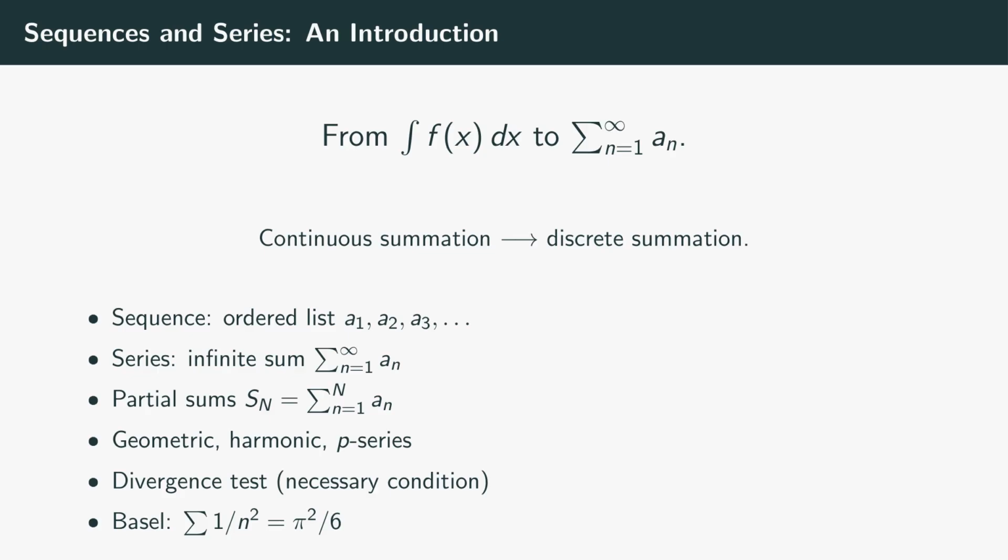We'll define sequences and series rigorously. We'll meet three families that every calculus student must know cold: the geometric series, the harmonic series, and the p-series. We'll prove the divergence test. And we'll close with Euler's Basel problem from 1735, one of the most surprising sums in all of mathematics. Let's go.